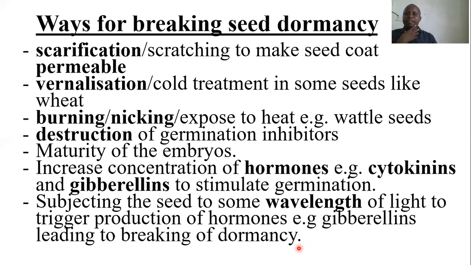Remember earlier, we said that absence of some wavelength of light will bring about seed dormancy.